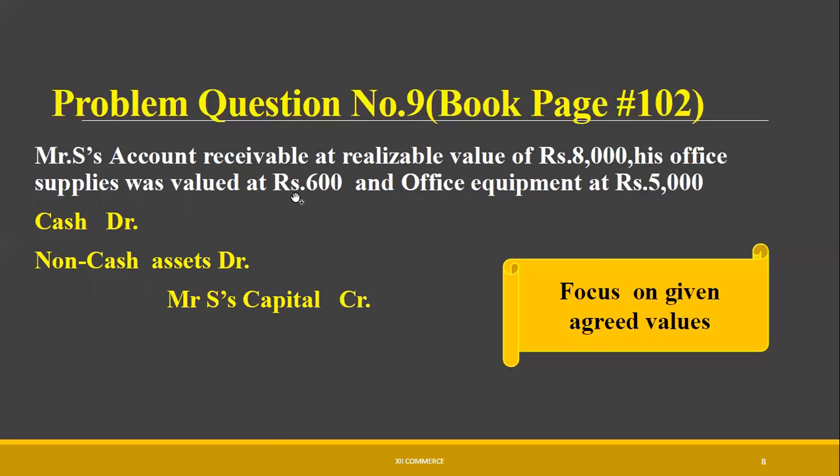Then office supply 600. We will ignore the above value in the balance sheet of the sole proprietor, and office equipment 5,000. So this is the adjusted part for Mr. S, and we have to consider these values and cut the above values of the balance sheet of the sole trader. Then we have current assets and fixed assets debited and Mr. S capital credited. Same, we have to follow the agreed values.